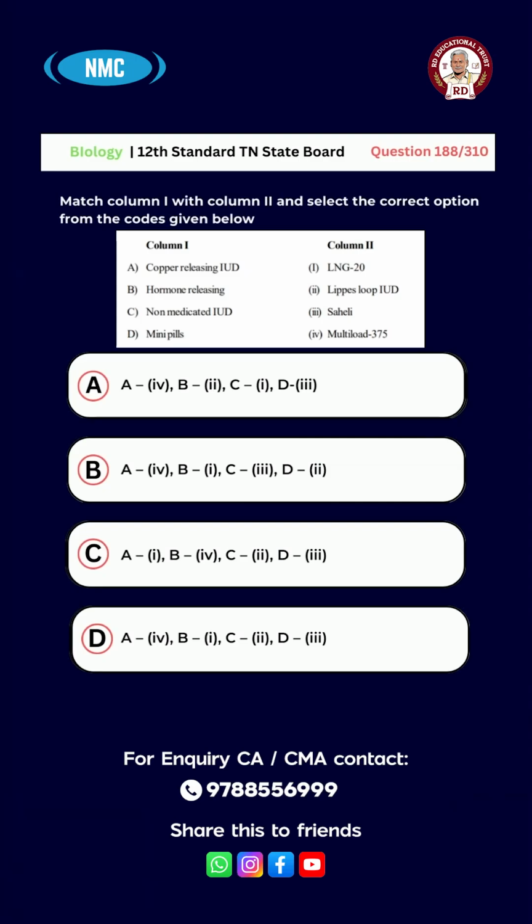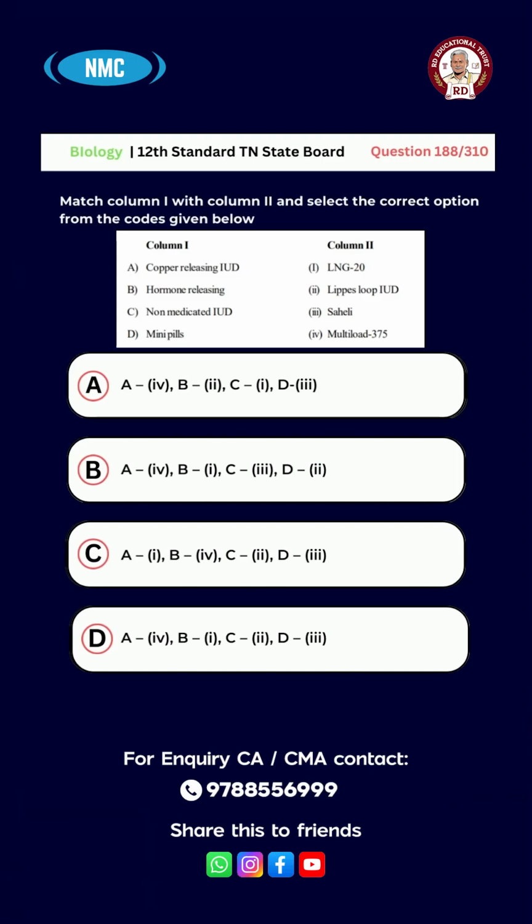LNG-20. 2. Lippes loop IUD. 3. Saheli. 4. Multiload 375. The options are: A. A1, B4, C2, D3.